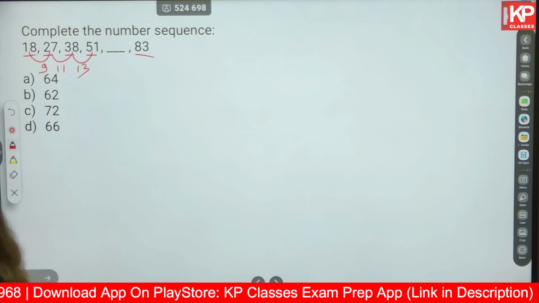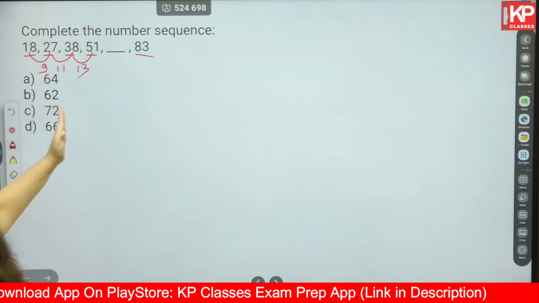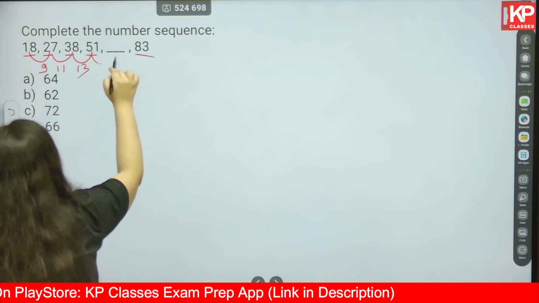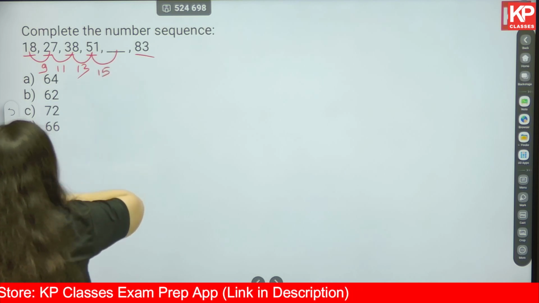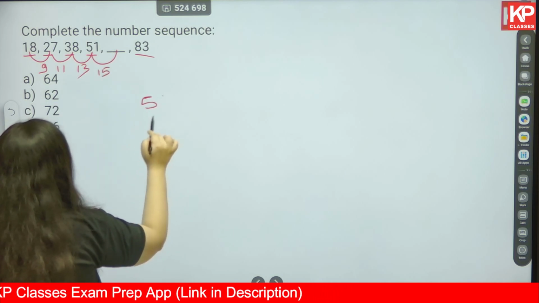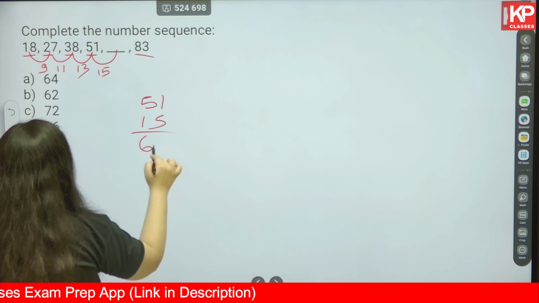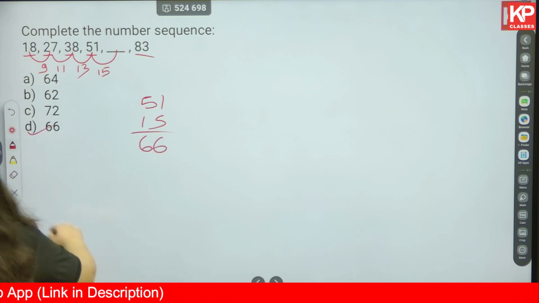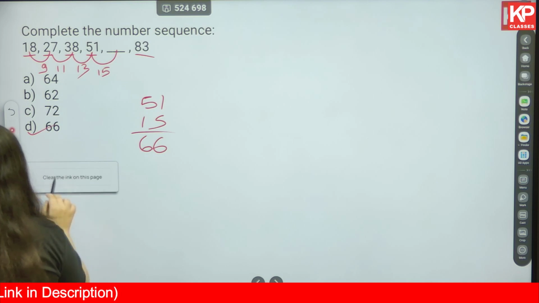What's the pattern that we are able to see? 9, 11, 13. For the next one, there should be a difference of 15. So 51 plus 15 becomes 66. Do we have that option? Yes, D.